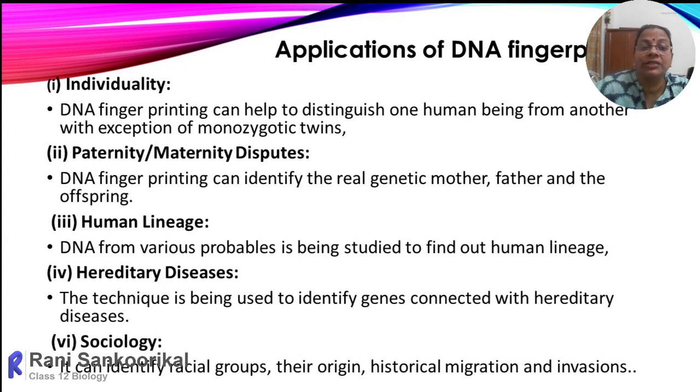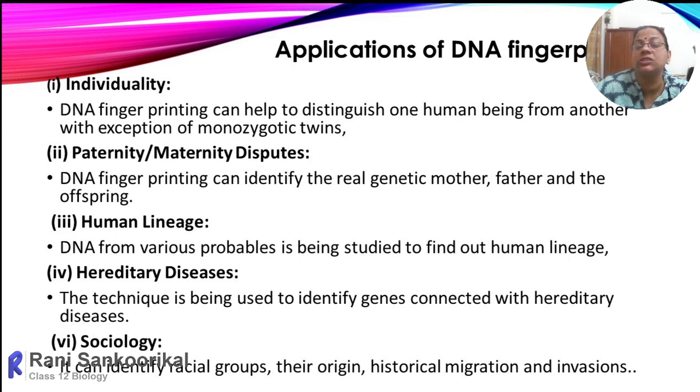Then the next one, hereditary diseases. The technique is being used to identify the genes connected with hereditary diseases. For any hereditary disease, in their genome the same locations, those particular repeating sequences, can be seen, showing certain inheritance patterns.